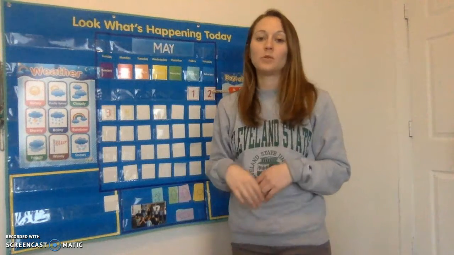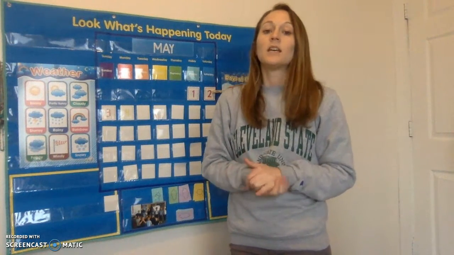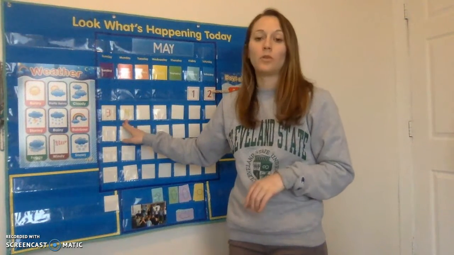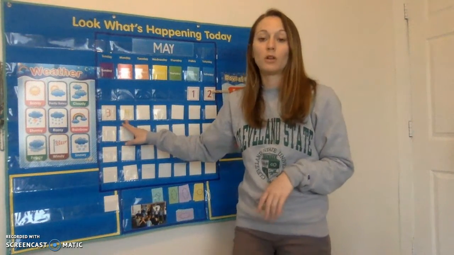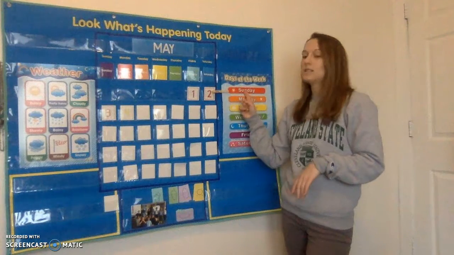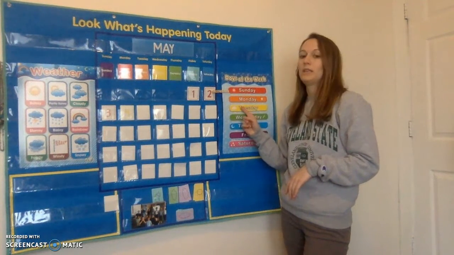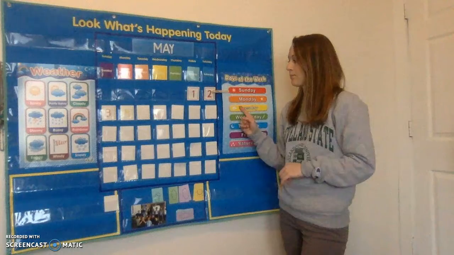So if I was doing my calendar on my Seesaw activity, I would record myself saying, today is Monday, May 4th, 2020. You can also say, yesterday was Sunday, today is Monday, tomorrow will be Tuesday.